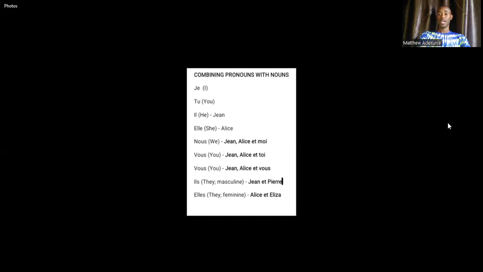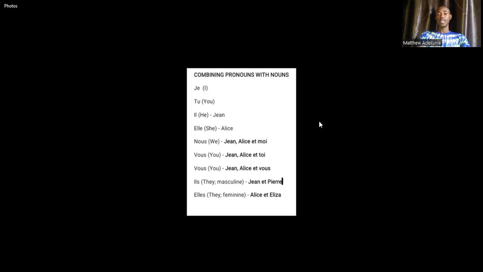Combining pronouns with nouns. Just as we stated in the earlier slide, je is I, tu is you. And the you we are talking about here is informal, when you are addressing someone that is younger than you, or your friend, someone that is like your pal, someone that you have close rapport with. So you can use tu.